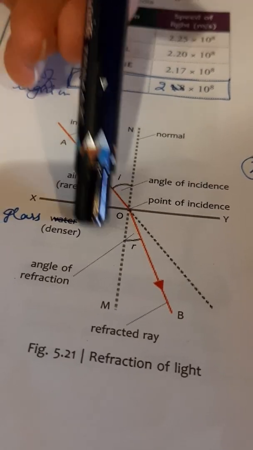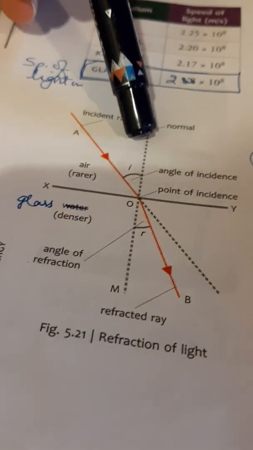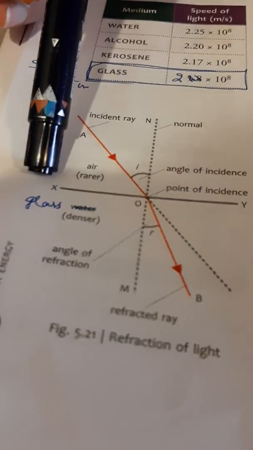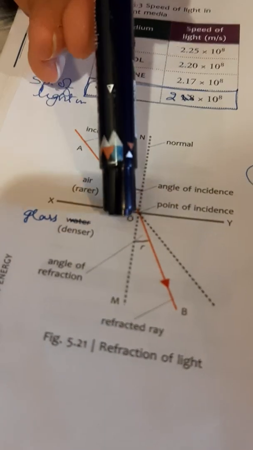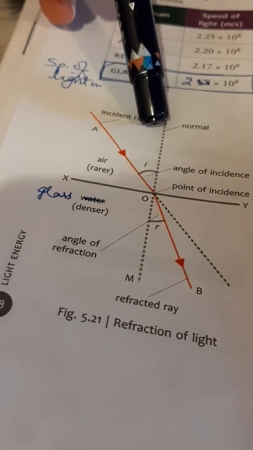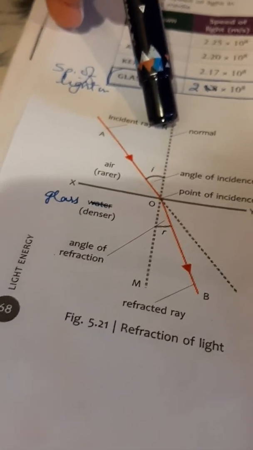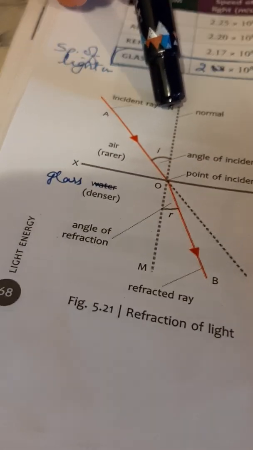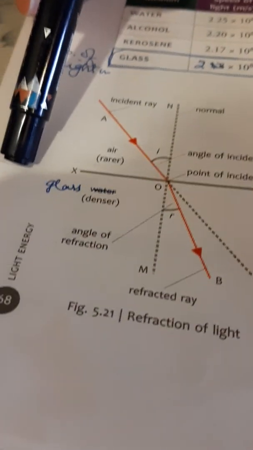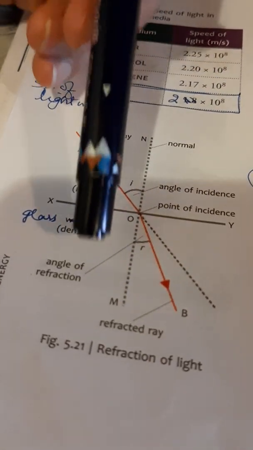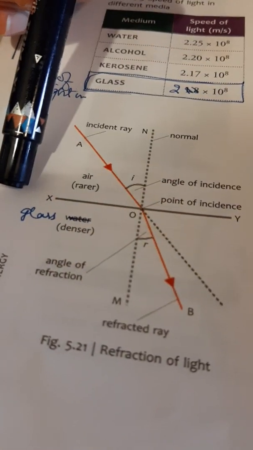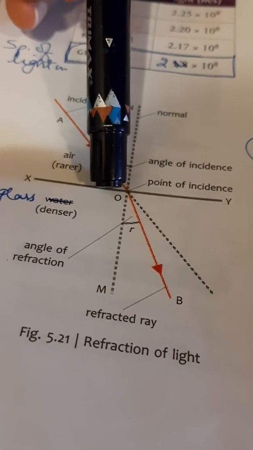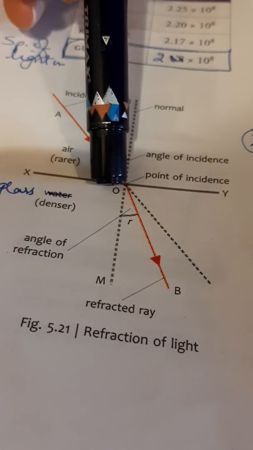What is this MN? You see a vertical line drawn perpendicular to XY. This vertical line MN is called the normal, and normal means it makes an angle of 90 degrees with XY, or in other words, MN and XY are perpendicular to each other, and this normal has been drawn at the point of incidence.